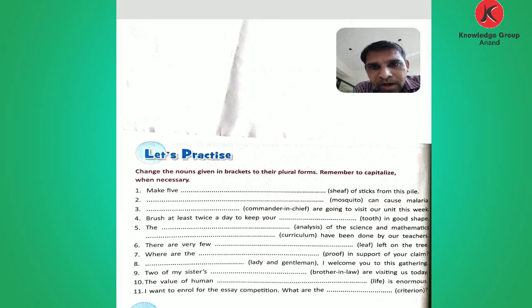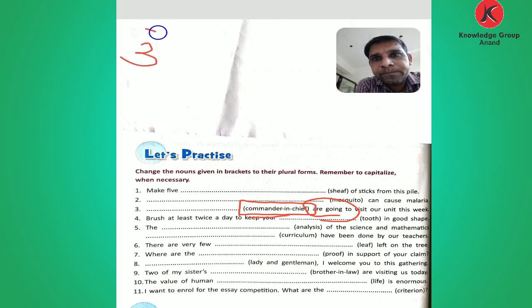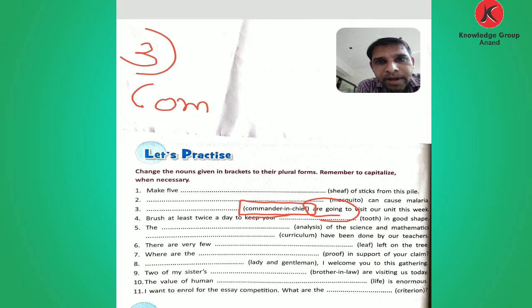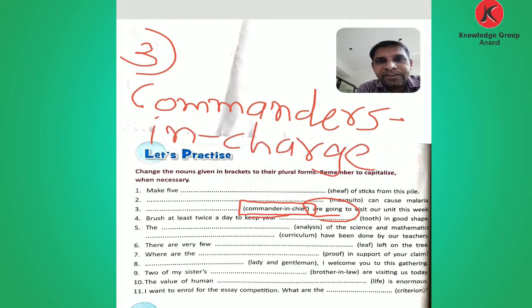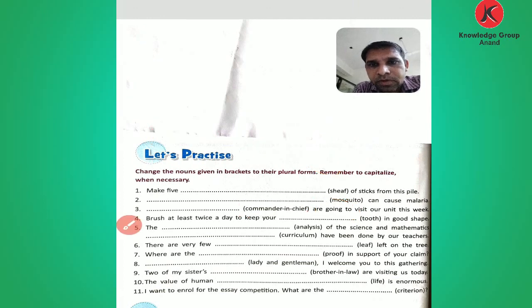Okay, now comes the third. Here we talk about the commander in chief. Here we are talking about not singular. Are going to visit our unit this week. So what do you put here for commander? You say in the third, what? COMMANDER, then add S. Commanders in chief. This is how you write it, but you should write the first letter capital. Okay, now comes the fourth one.